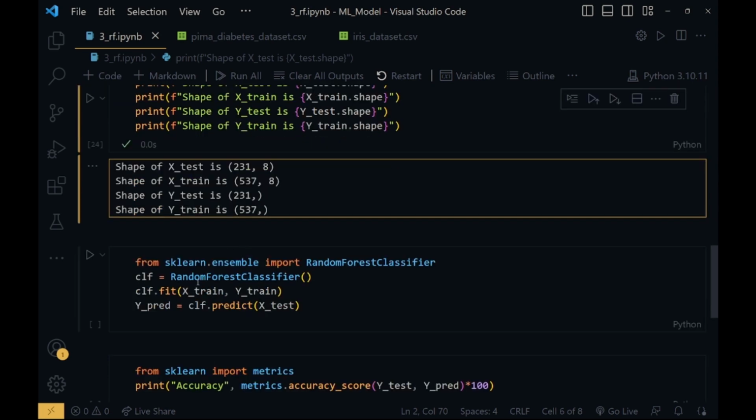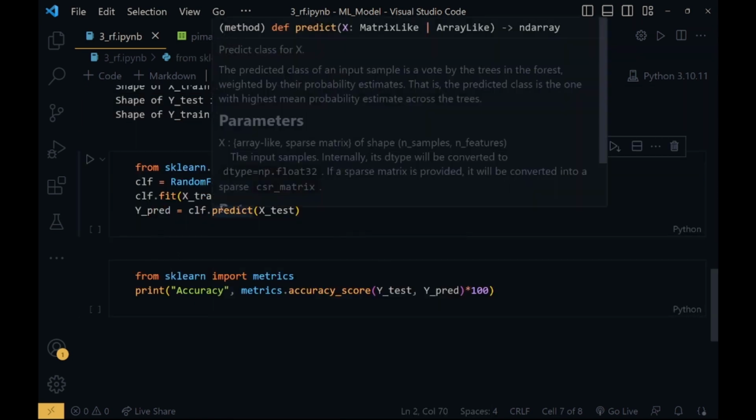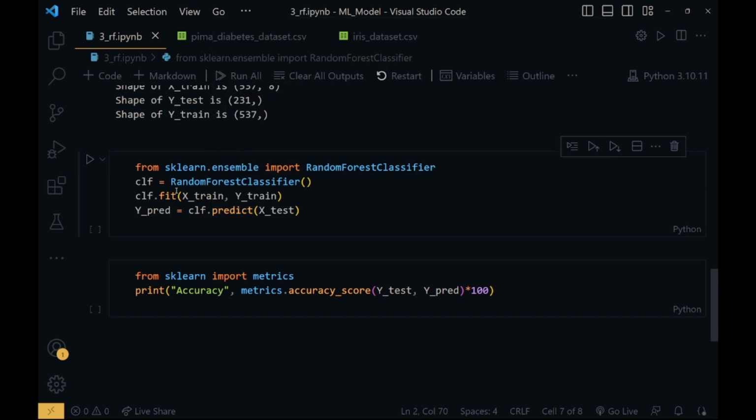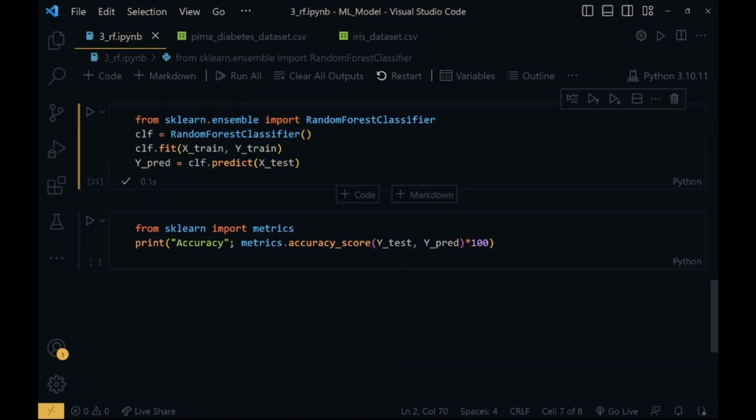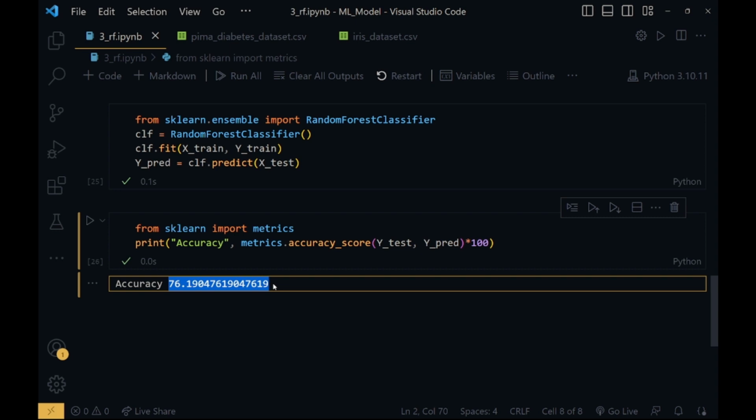Now we will import random forest classifier from the ensemble library, and we'll assign this model to the classifier variable and fit the data with X_train and y_train, and we'll predict the data on the basis of this model in y_pred. Okay, so it didn't take time since the data is very small. Now we'll print the accuracy. So the accuracy we achieved is 76.